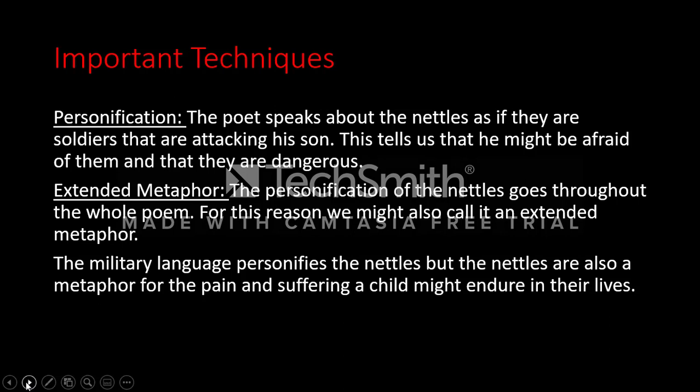The most important ones, which we said at the start as well, are personification and extended metaphor. So personification: the poet speaks about the nettles as if they're soldiers. He's talking about them as if they're people, as they're actively doing something, not like they're just plants. Okay, so this tells us maybe that he's afraid of them, and that they are very, very dangerous. There's someone who's actively trying to hurt his son.